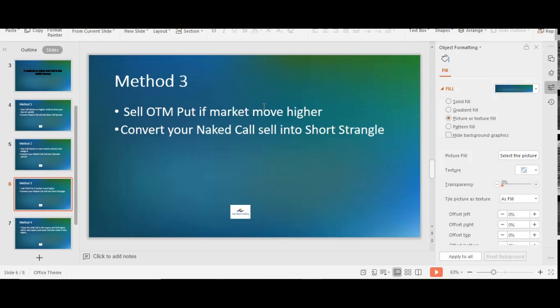By doing this, we can extend the upside breakeven a little further, based on the put option premium we are selling. So you can convert your naked call into a short strangle.